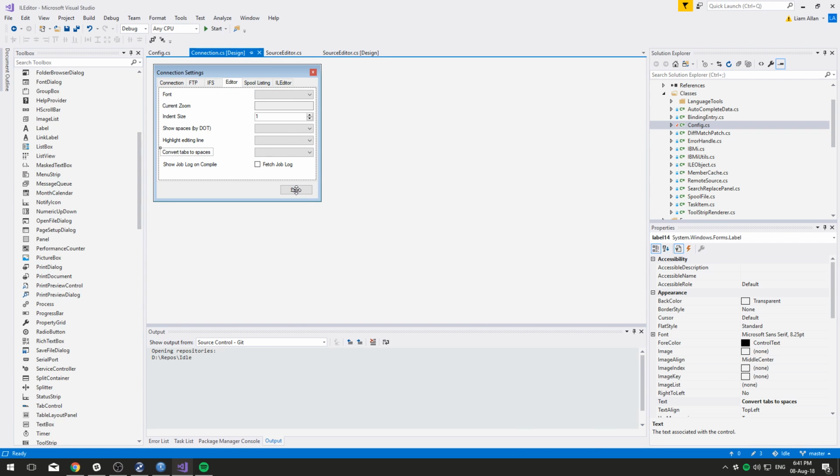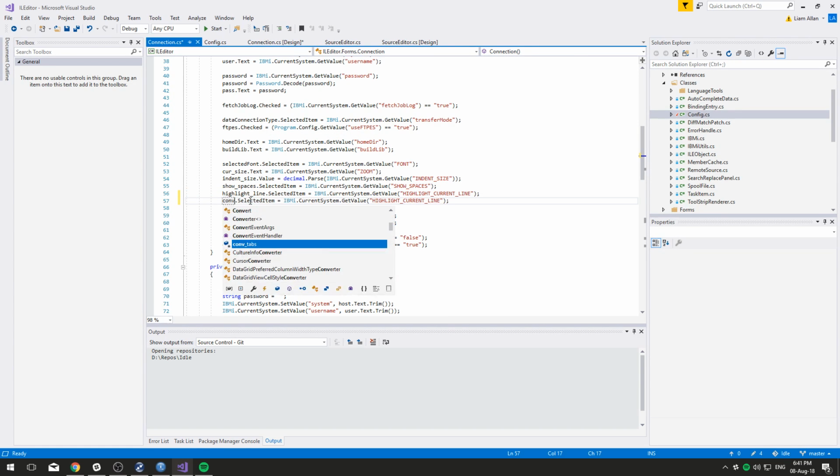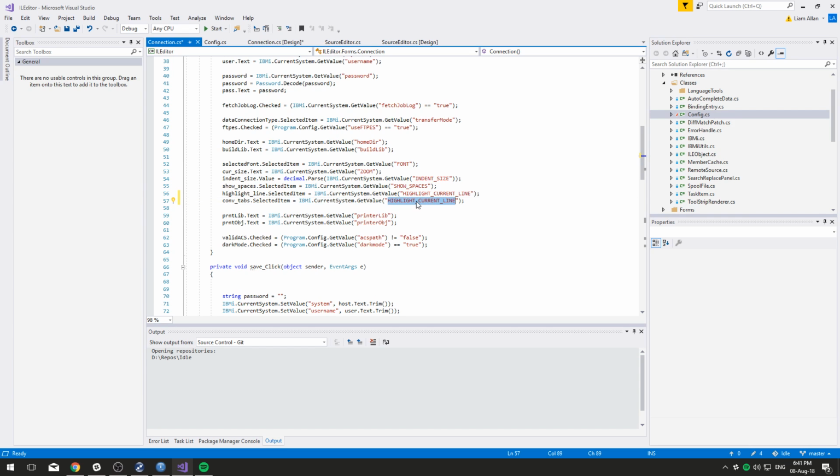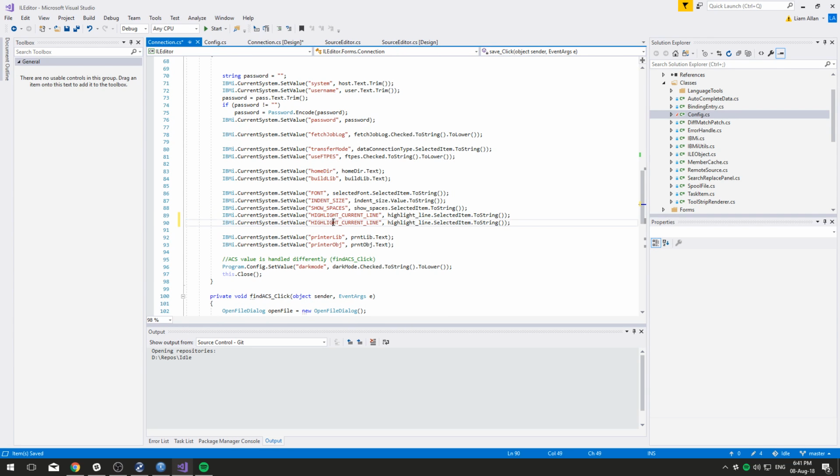I'm okay with that. Open up my save here. Let's just do this. Conv tabs, selected item. Conv tabs. And then we do the same down here. Conv tabs. Conv tabs. That should be it.